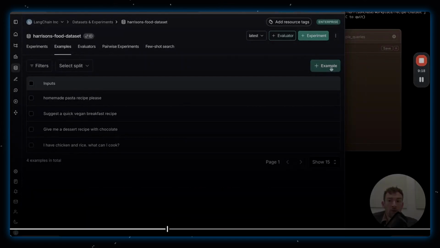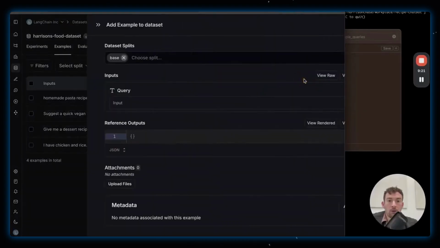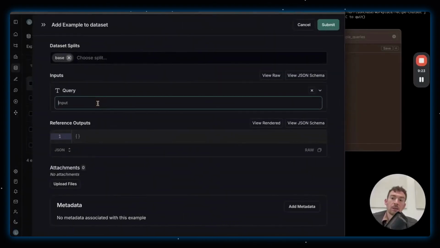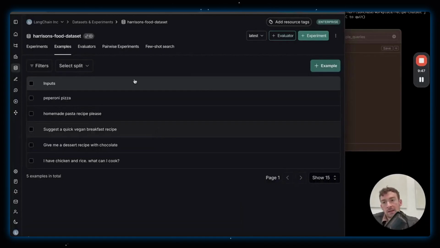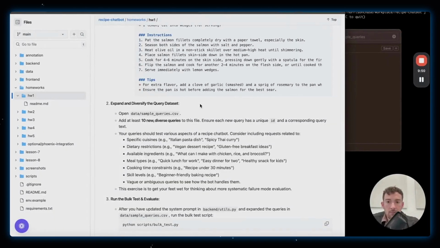Great. If I go back to add another example, I can now see that it's nicer. And so I can use this to basically create these schemas for my data sets. So if anyone's adding to them over time, they easily know what fields are required and what types they should be and stuff like that. So let's add in another query like pepperoni pizza. And let's save this. Awesome. Perfect. So now I've got 5 data points. I think it said to add 10, but I'm a little lazy.